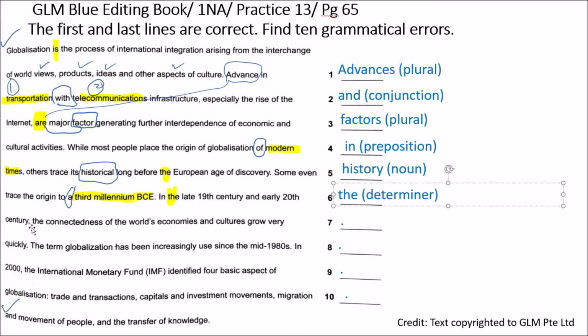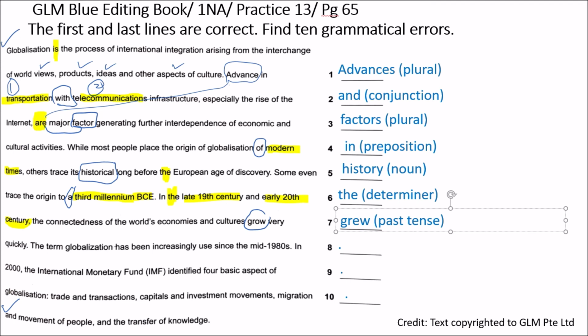Continue. In the late 19th century and early 20th century, the connectedness of the world's economies and cultures grow very quickly. Wait, we are talking about the late 19th century and early 20th century. That is all in the past. So when it's in the past, how can I use "grow"? I must use the past tense. The past tense of grow is grew.